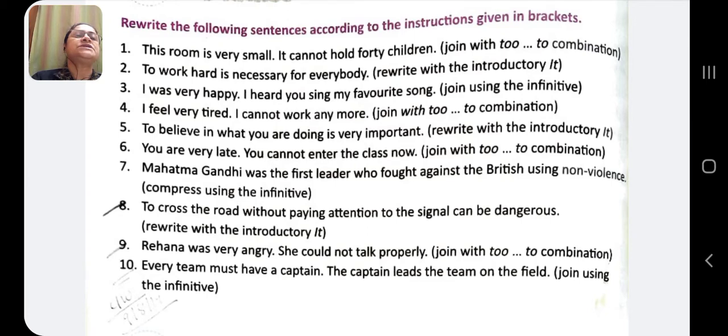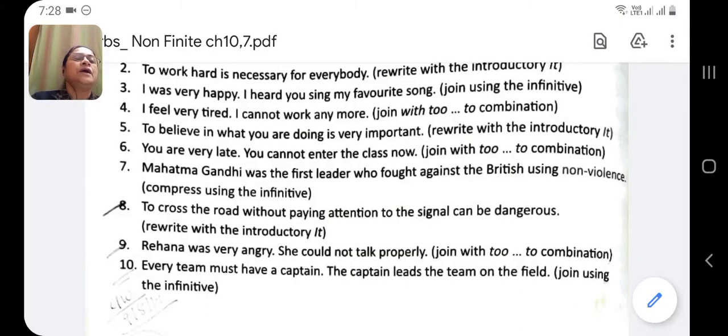Mahatma Gandhi was the first leader who fought against the British using non-violence. Compress using infinitive. Mahatma Gandhi was the first leader to fight against the British using non-violence. To cross the road without paying attention to the signal can be dangerous. Rewrite with introductory it. It can be dangerous to cross the road without paying attention. Rehana was very angry. She could not talk properly. Rehana was too angry to talk properly.